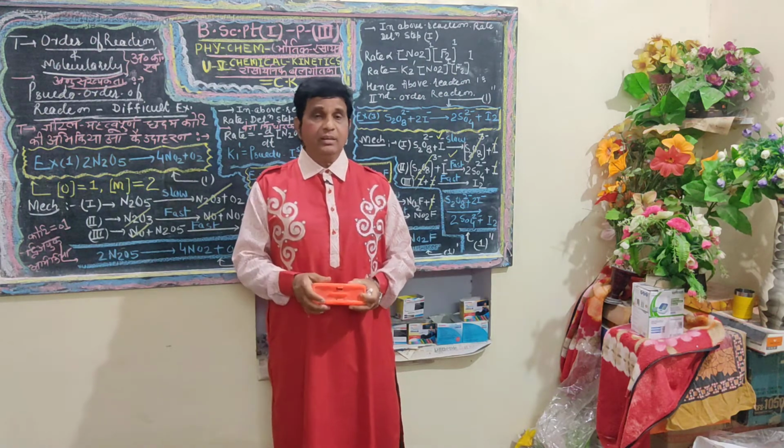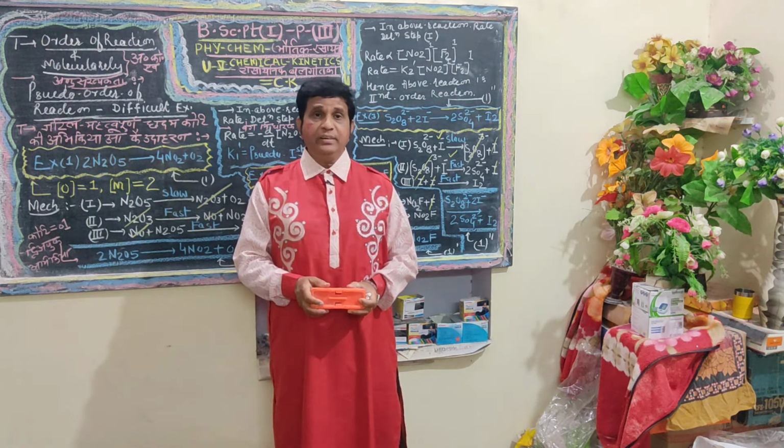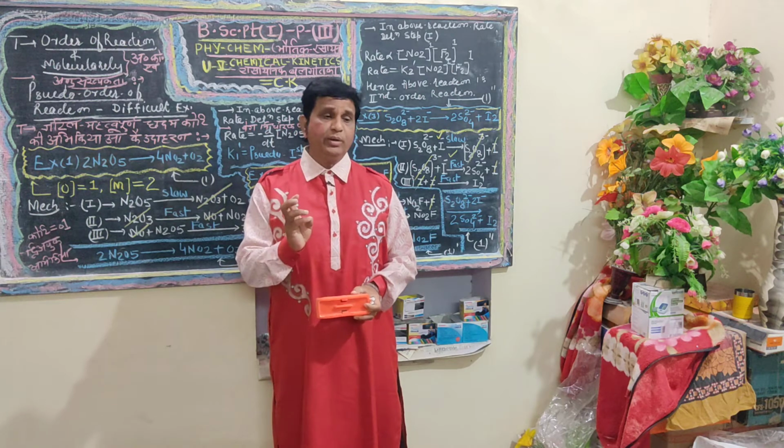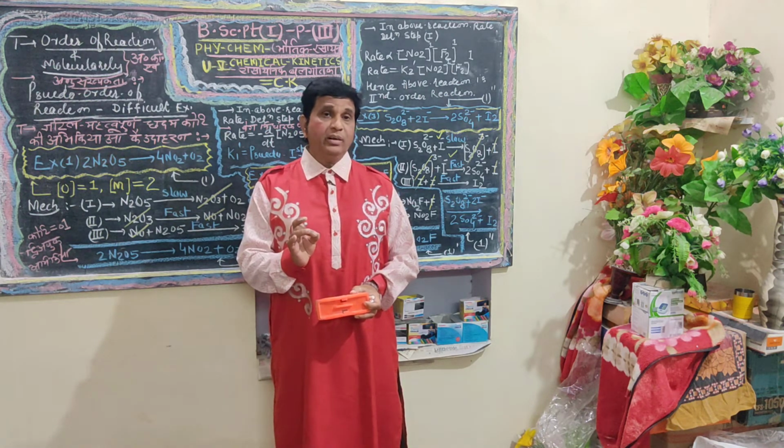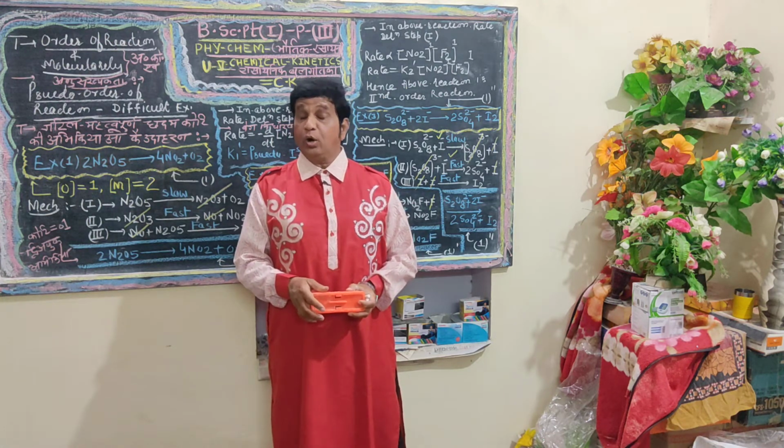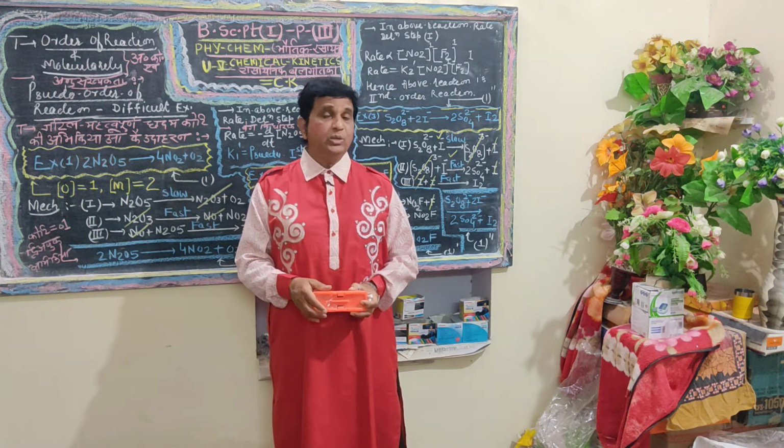It may be further classified into unimolecular, bimolecular and trimolecular. Zero molecularity is not taken into account as it does not exist.